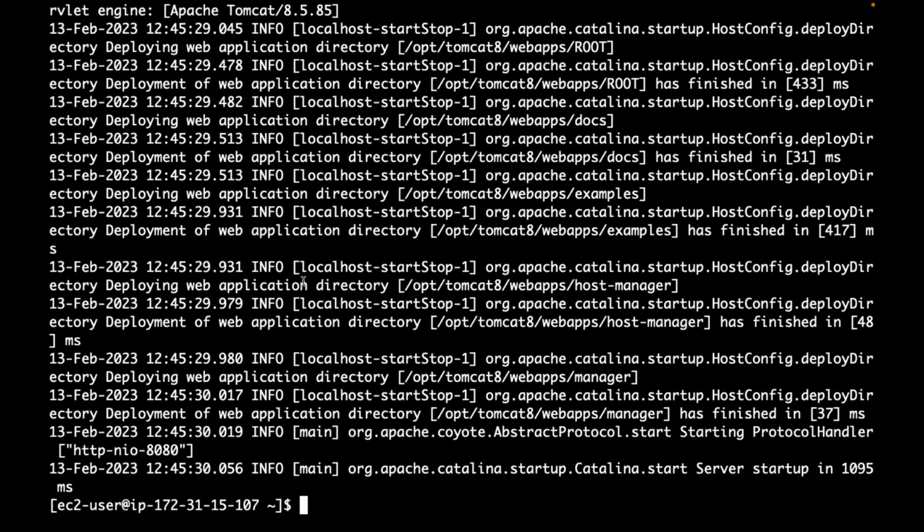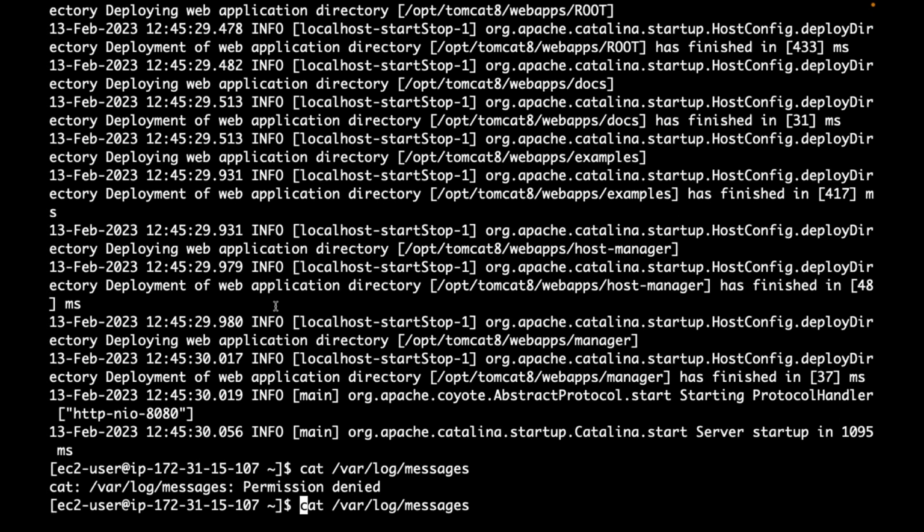Can I send the system logs also? Whatever has been sent to this var log messages, this is system logs, right? I can consider it as system logs. Can I send these system logs also to CloudWatch? Are all these messages logged by std out and std error by that system? Yes. If required, I can send these type of logs also to CloudWatch by installing the CloudWatch agent and configuring that agent to send these logs.